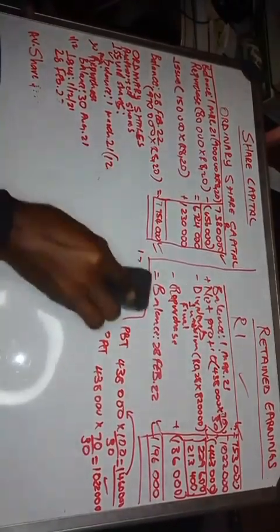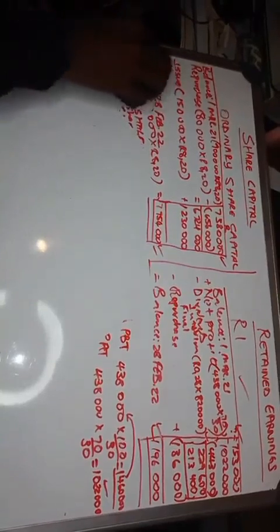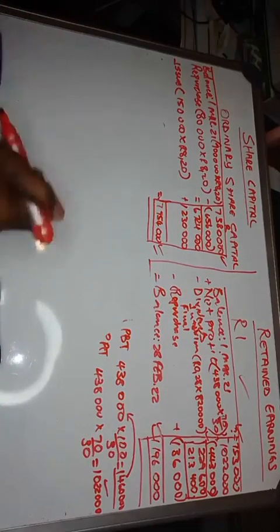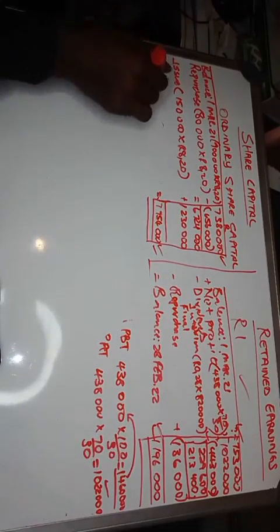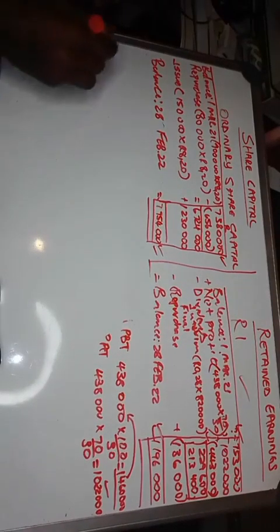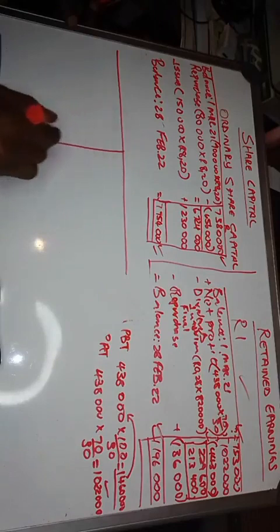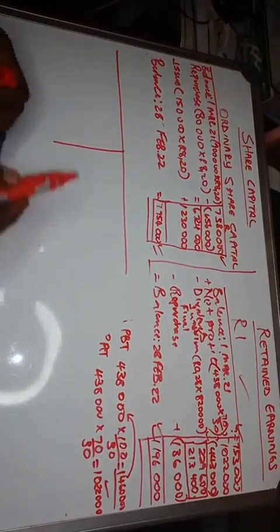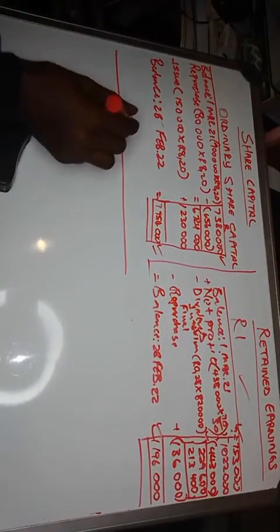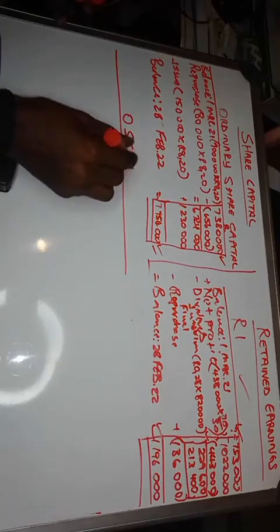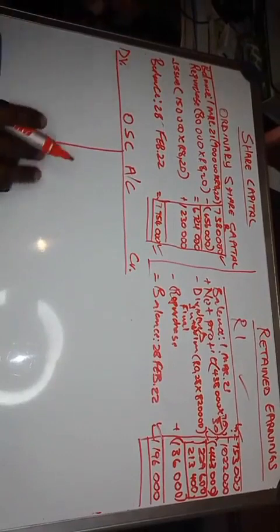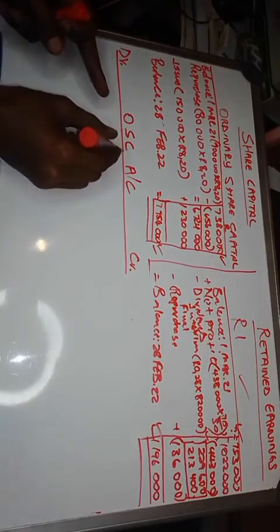Now, let me quickly prepare the ledger accounts. So I'm just wrapping this part for ordinary shares. I was not supposed to wrap this one, but it's okay. So this is just the closing balance on 28 Feb 2022. Now, when they want the share capital, you just prepare your T accounts, right? I'm just going to wrap this one as well. This is ordinary share capital account, right? This is a ledger, this is a debit, and this is a credit, right? So it's an equity account, and therefore it means it has got